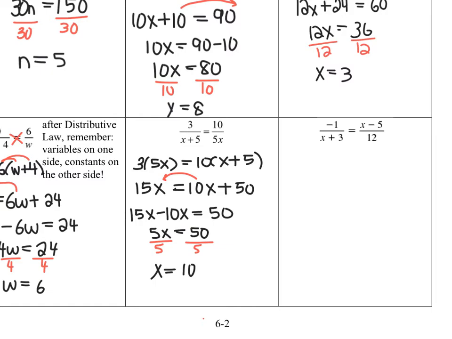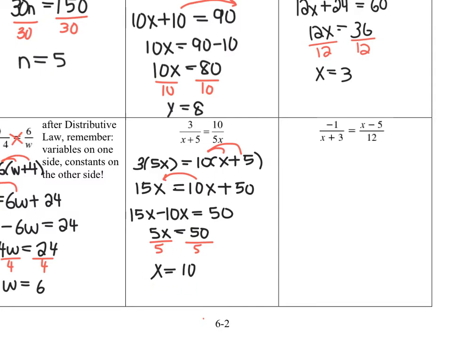Okay, now I distributed that 10 into my bracket to get the 10x plus 50, and then I brought the 10x to the other side. And again, make sure you're careful and you change the sign, or else you're going to get the wrong answer. So now I had 5x equals 50, divided out my 5, and I was left with x equals 10.